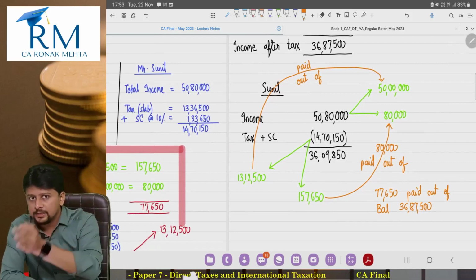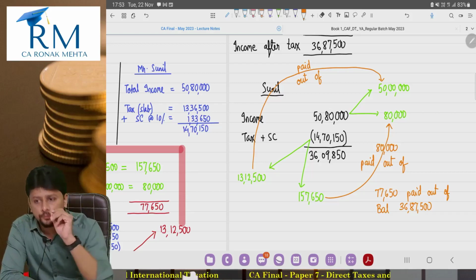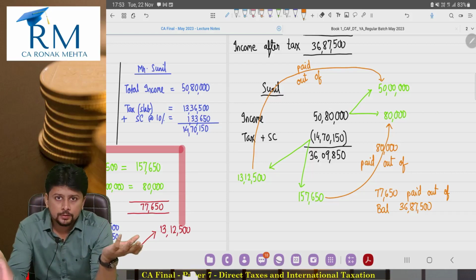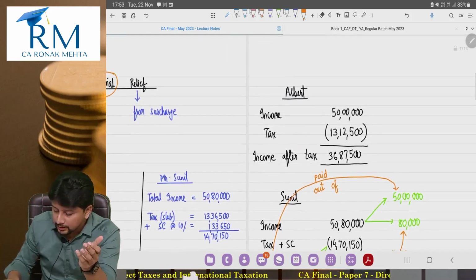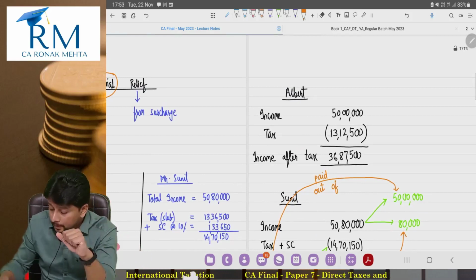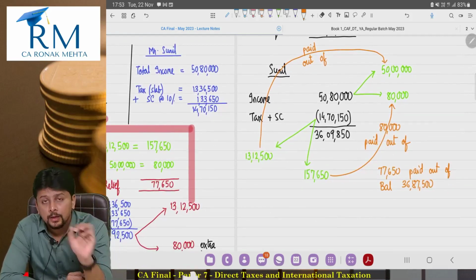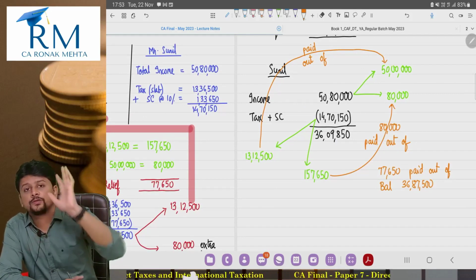If you understand these numbers now, then for the next 5 minutes whatever concepts I discuss with you will be very smooth for you. Mr. Sunil is earning 50 lakhs. Yes. So on that he is supposed to pay 13,12,500 just like Mr. Albert. Definitely. But because of that additional 80,000 rupees, Mr. Sunil is supposed to pay an additional 1,57,650.